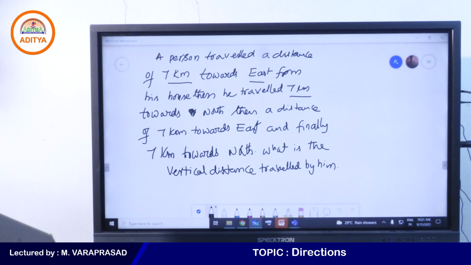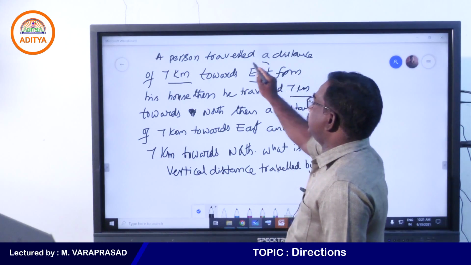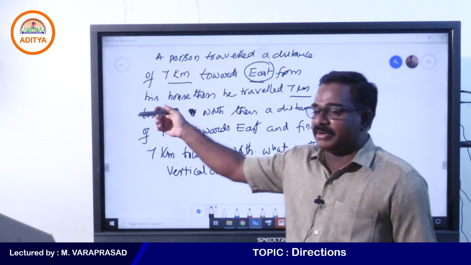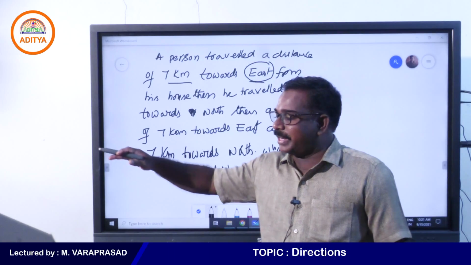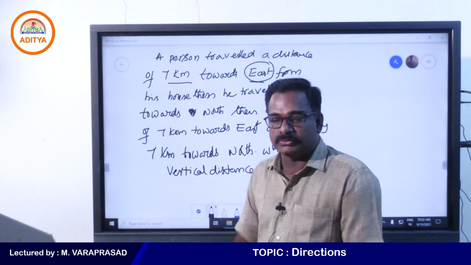7 kilometers towards east, 7 kilometers towards north, and then a distance of 7 kilometers towards east, finally 7 kilometers towards north. What is the vertical distance travelled by him? A person traveled 7 kilometers towards east. East means always your right side. You draw right side, that is called always east. Keep that in your mind.